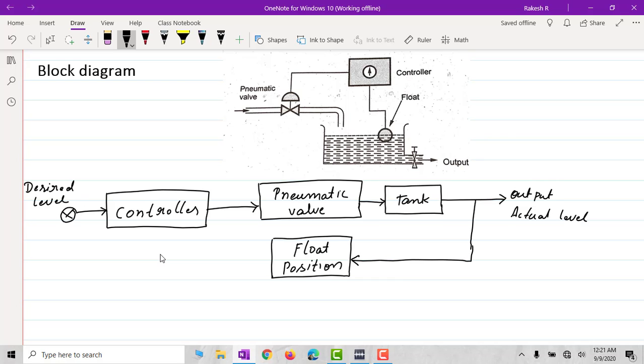I'll represent this output which is given to the input by the summing point here. This point is the summing point here. I'll write it down. This is the summing point here.